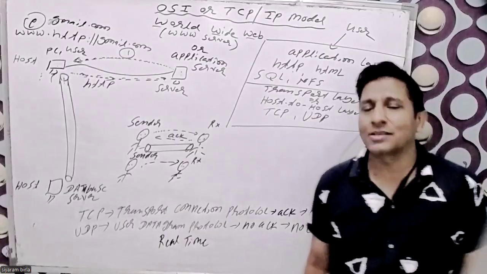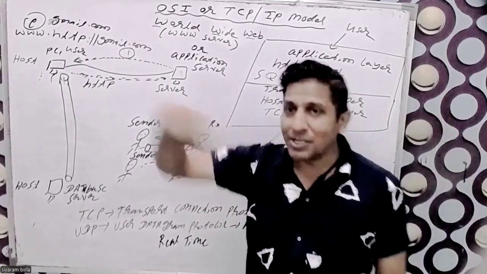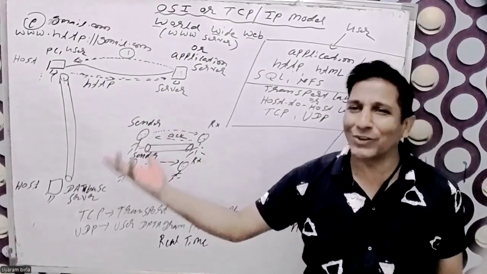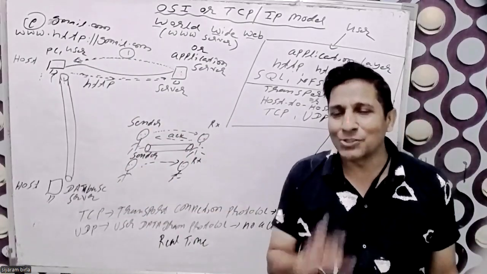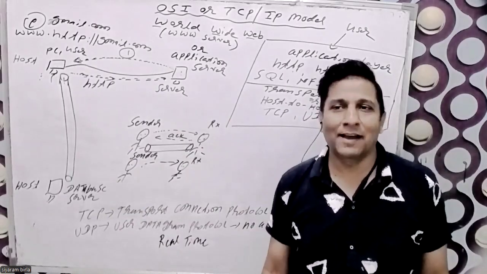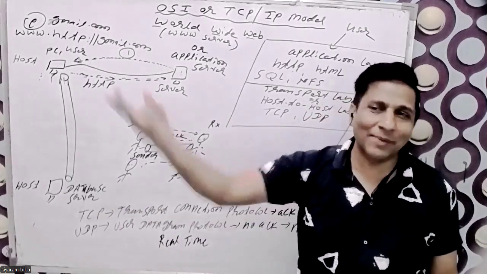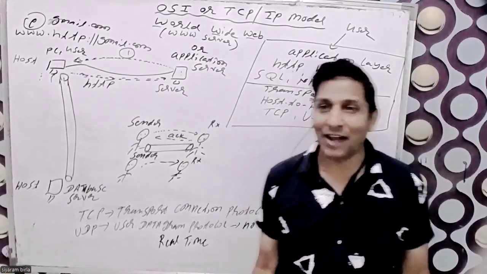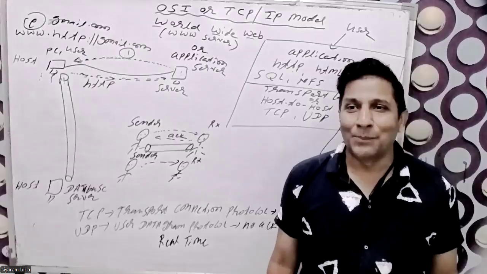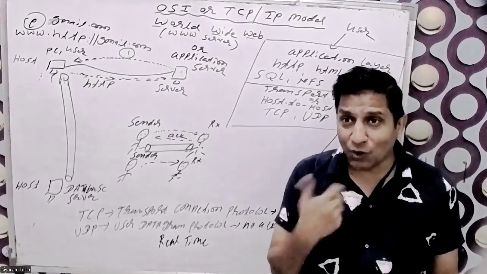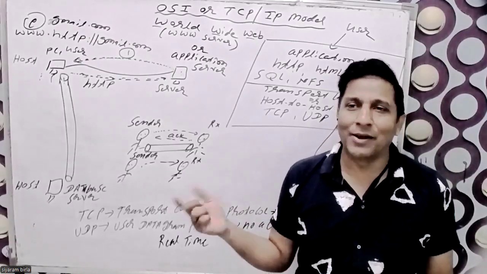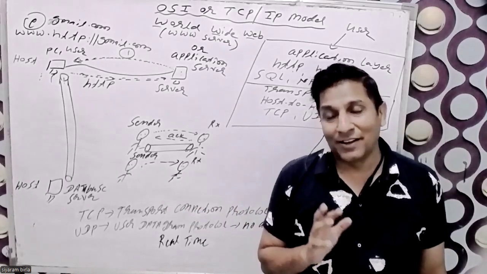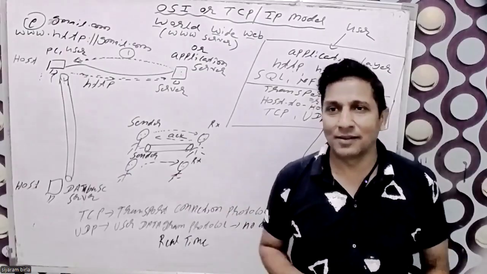But for a mailing service, suppose HR is sending an offer letter to a new employee, and HR puts in the wrong email ID. HR says I'm sending the email, and the new employee says I'm not receiving it. If there were no acknowledgement coming to HR, both would be confused.